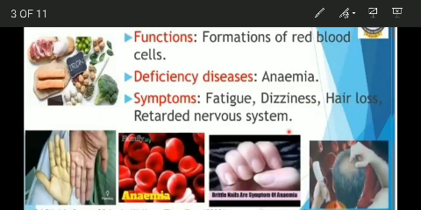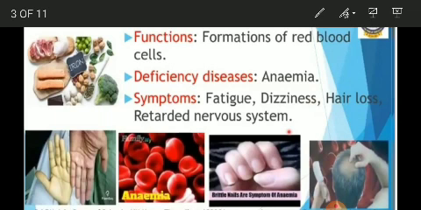So what happens here, you can observe that the nails become weak, and the red color changes into the white color. Understood? So these are some of the symptoms that we can observe.